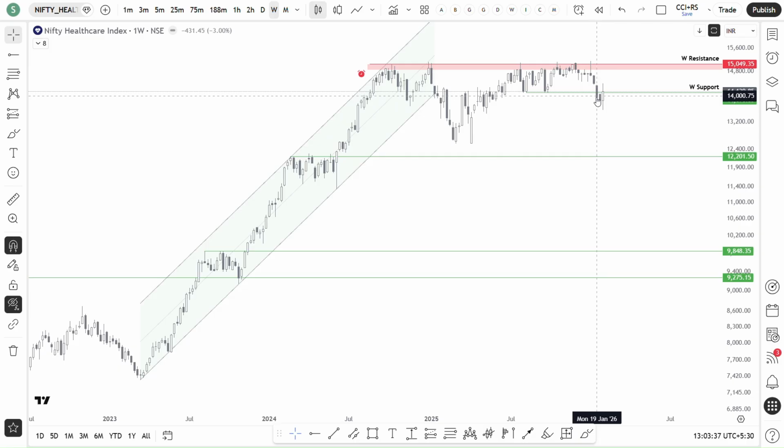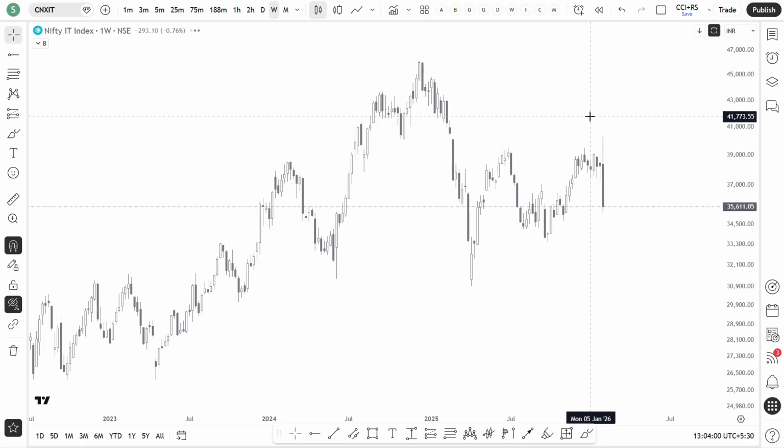Healthcare, if you see, healthcare broke down, but it is more like a head and shoulder. It is forming a head and shoulder. We need to see how it is going to turn out, but it is more similar to pharma itself. I will again consider this as a positive bias once it reaches this supply zone.